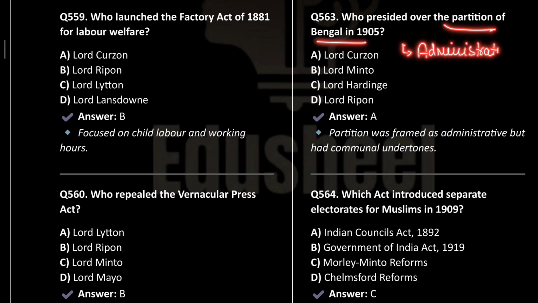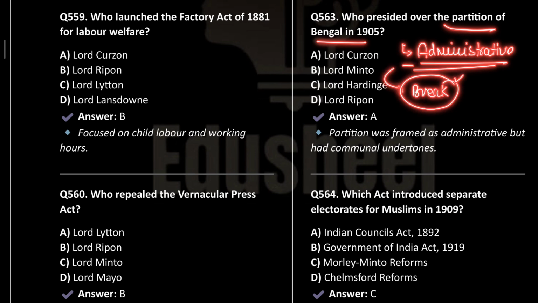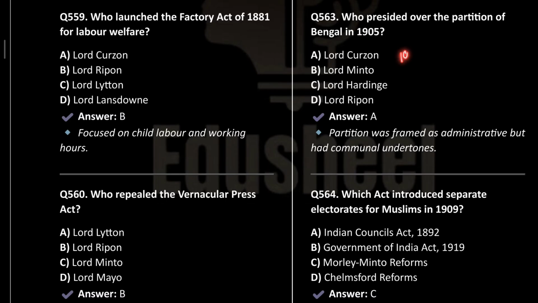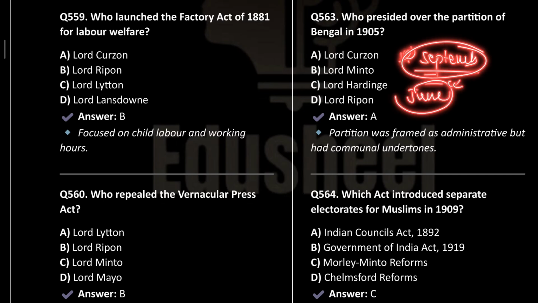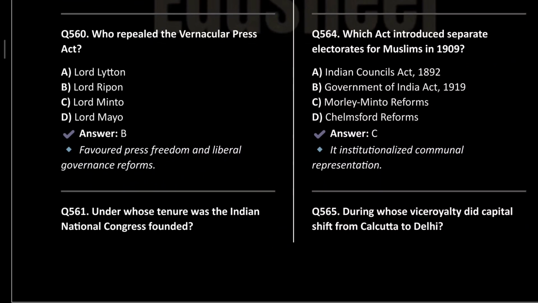Okay, they are doing the partition for administrative convenience, but ultimately they wanted to break Bengal into two parts so that the revolutionary as well as the nationalist activities should be curbed. Okay, it was formally implemented in September 1905, although it was announced in the month of June.